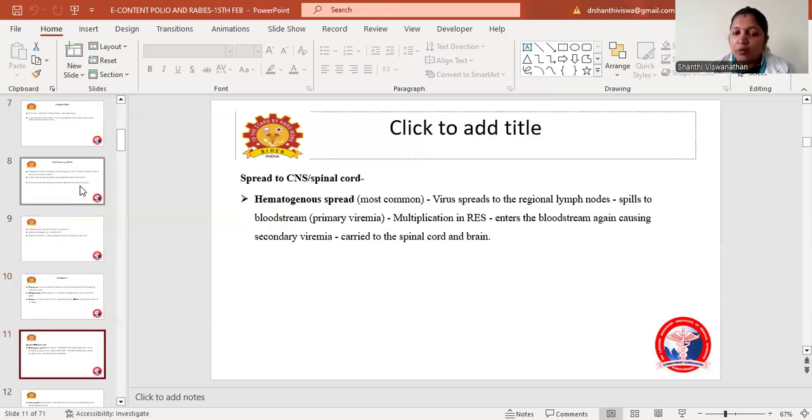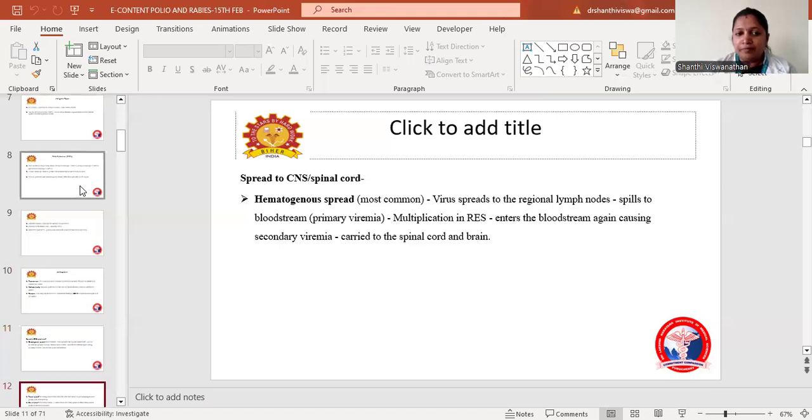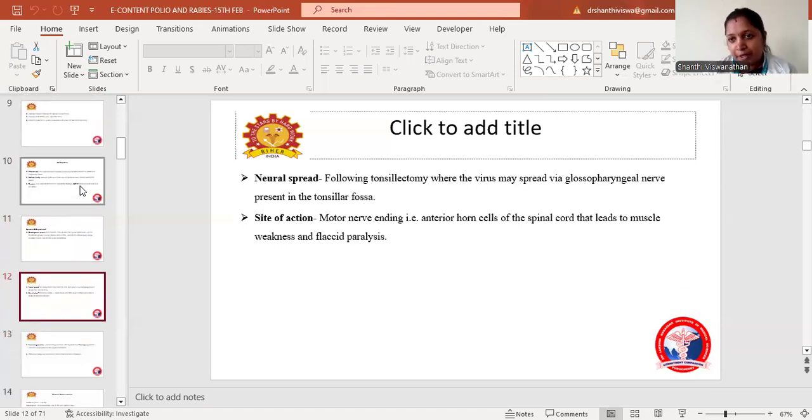Spread to the CNS: how has the virus been spreading to the CNS and spinal cord? Hematogenous spread is the most common mode of spread. The virus spreads to the first regional lymph nodes and spills over into the bloodstream, causing primary viremia. Then there will be multiplication in the reticuloendothelial system, that is RES. From there it enters the bloodstream again, causing secondary viremia. From there it is carried to the spinal cord and brain. So this is how the infection spreads to the brain.